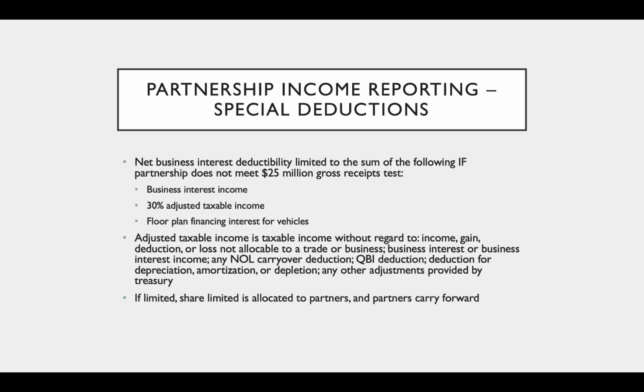There's also a net business interest limitation. So net business interest deductibility is going to be limited to the sum of the following if the partnership does not meet the 25 million gross receipts test. So this is for larger partnerships. If I have a larger partnership, my net business interest deduction will be limited as follows. So it's limited to the business interest income plus 30% of adjusted taxable income plus floor plan financing interest for